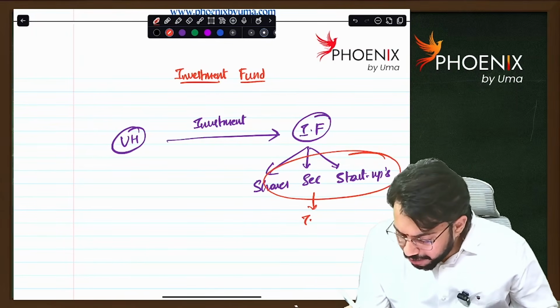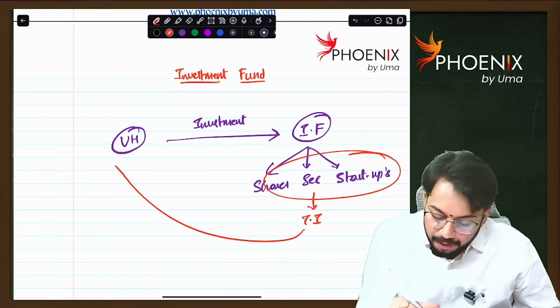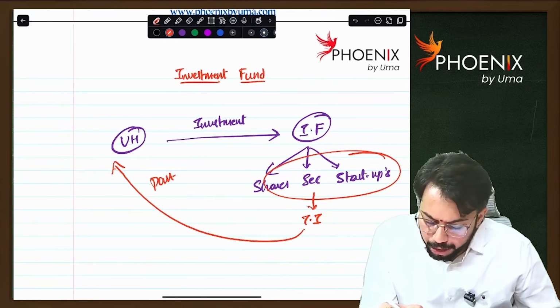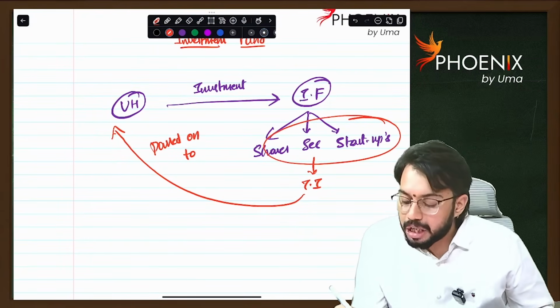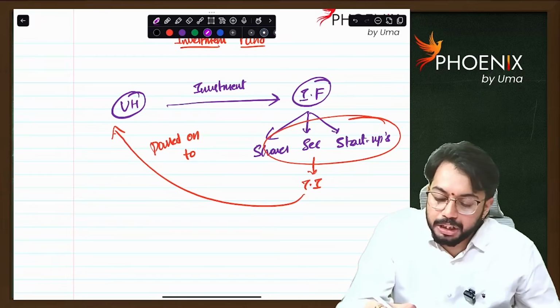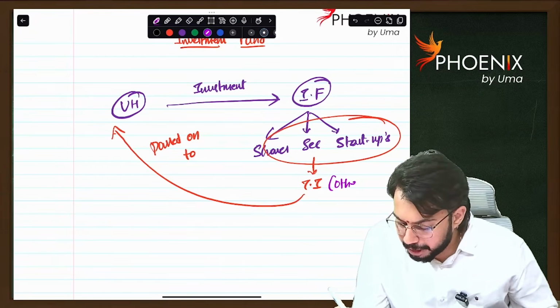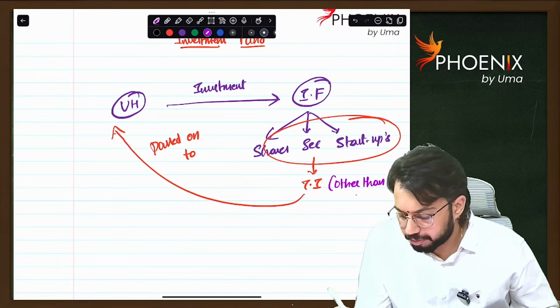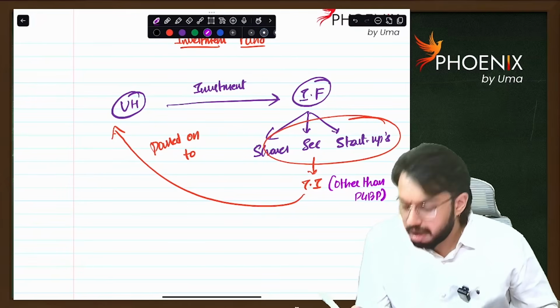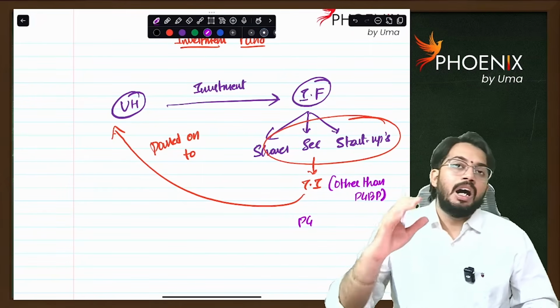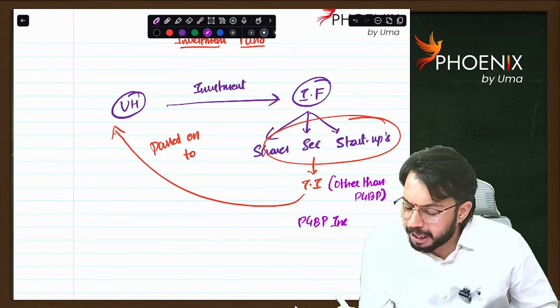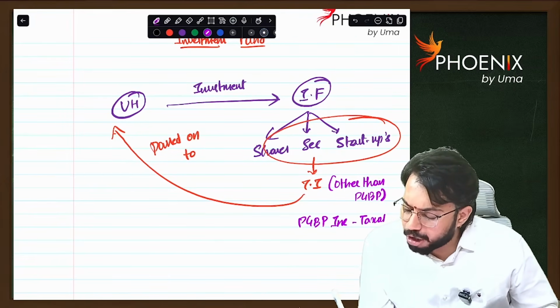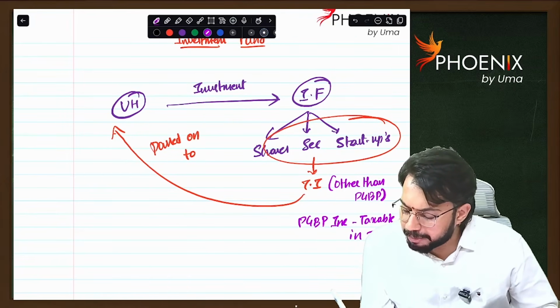Whatever the total income is, that will be passed on to the unit holder. So total income other than PGBP income. Let's say the investment fund earned PGBP income. That PGBP income is taxable in the hands of the investment fund only. Are you able to understand?